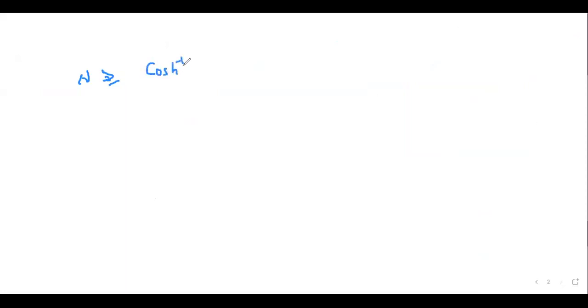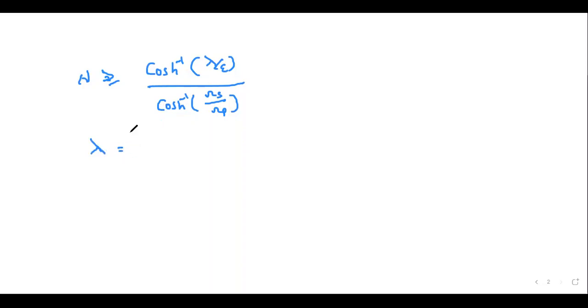You should remember the formulas, otherwise it is very difficult. It is cosh inverse of lambda by epsilon divided by cosh inverse of omega s by omega p. We have omega s and omega p, and lambda and epsilon we need to find before substituting.